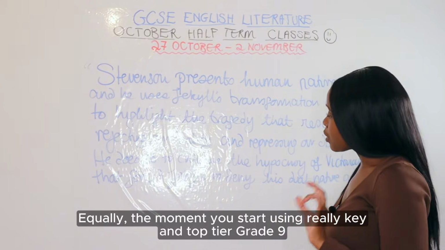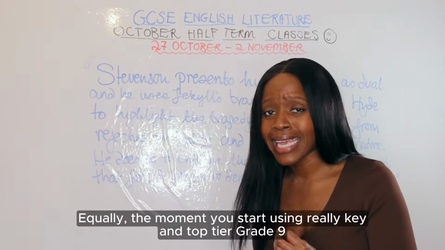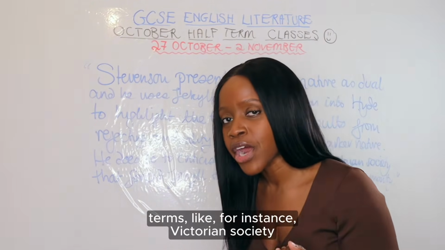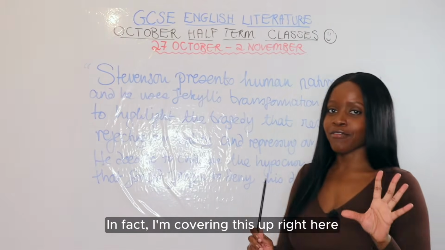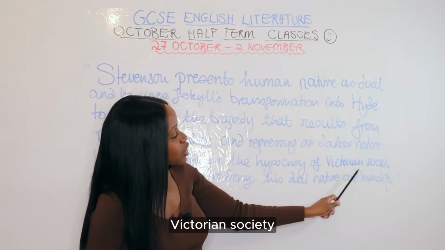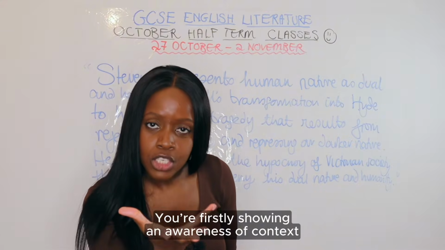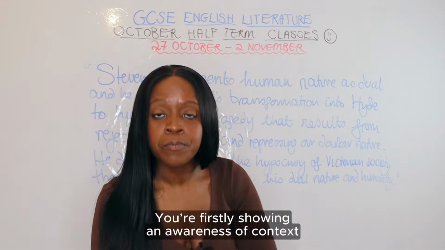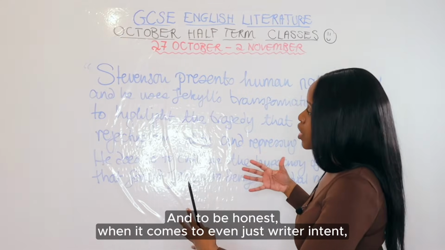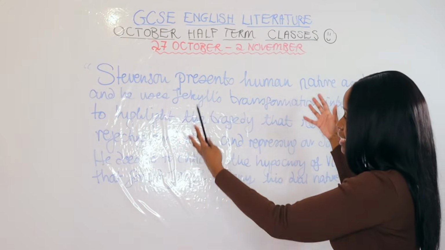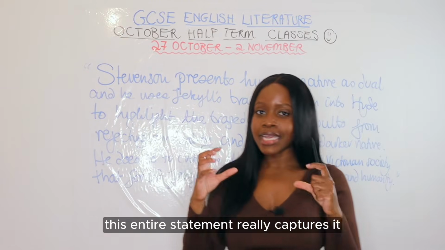Equally, the moment you start using really key and top tier grade 9 terms, like for instance, Victorian society, right? You're firstly showing an awareness of context. You're also showing an awareness of writer's purpose. And to be honest, when it comes to even just writer intent, this entire statement really captures it.